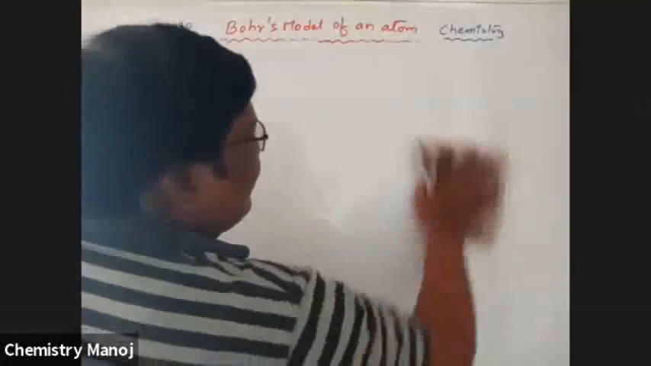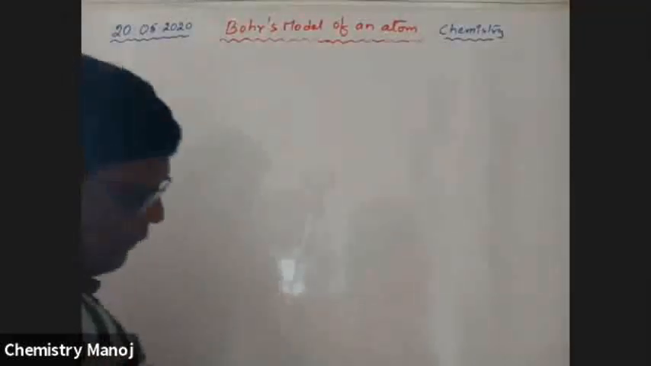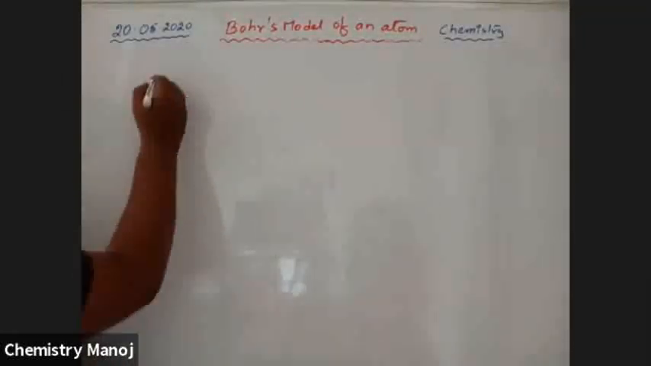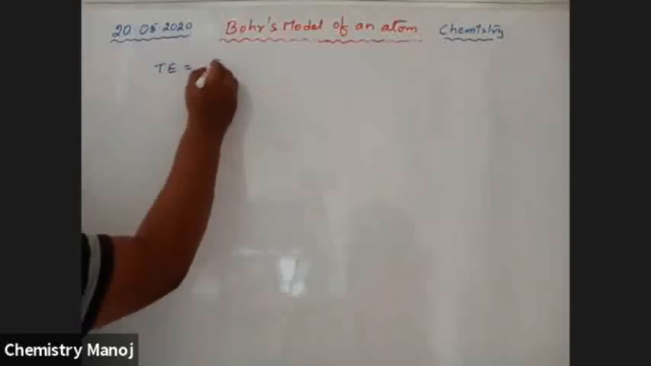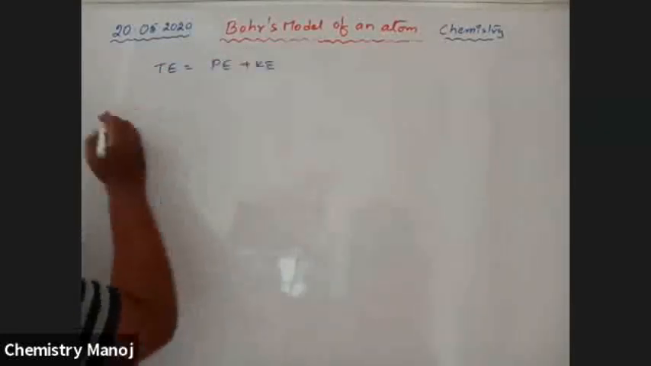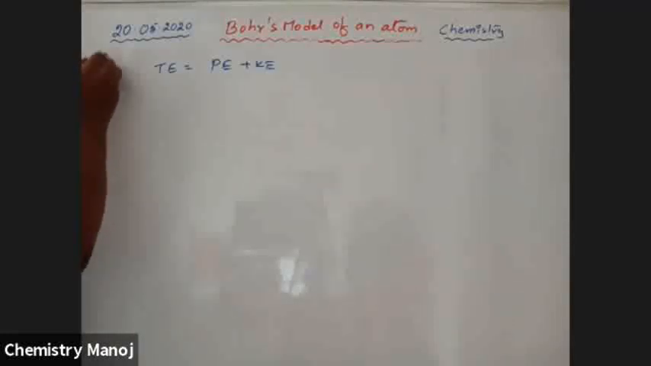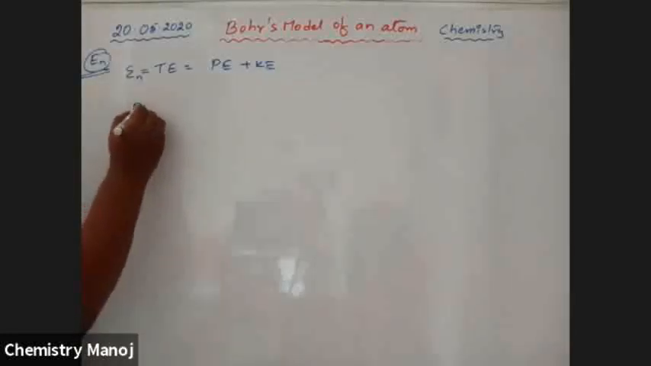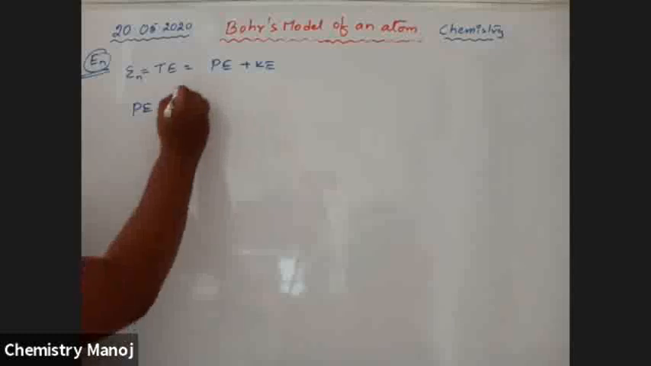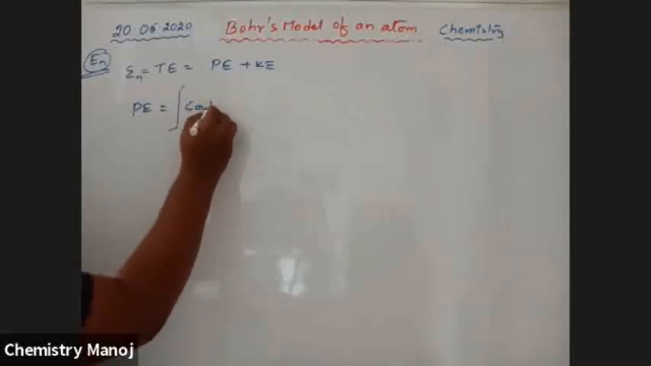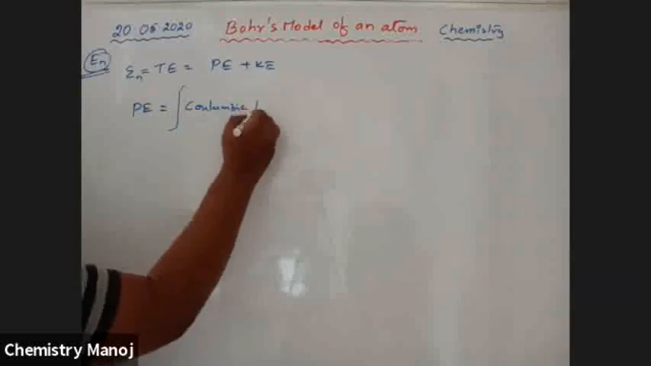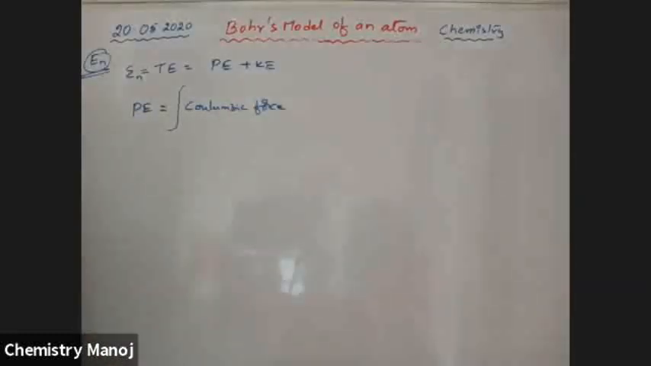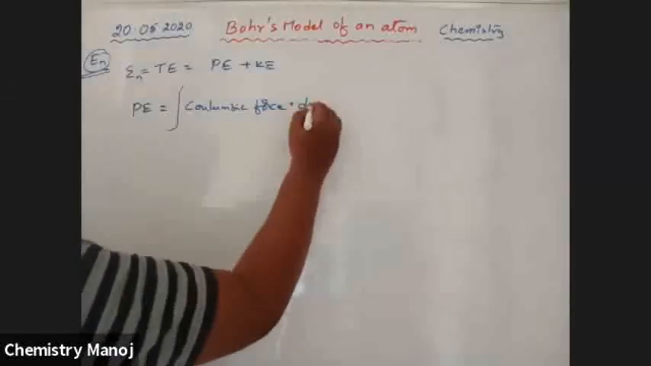When an electron is revolving around the nucleus, total energy TE is equal to the sum of the potential energy and kinetic energy. Our target is the energy of the nth orbit, En, which is the total energy, that is potential energy plus kinetic energy. Potential energy PE is the integral of the Coulombic force into dr.